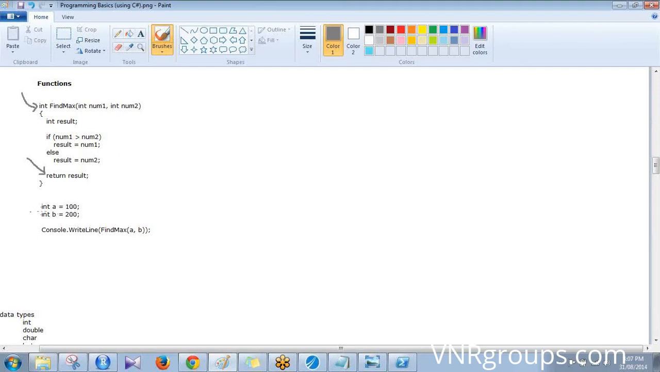So I'm here now declaring two variables, int a equal to 100 and int b equal to 200. And I'm saying Console.WriteLine, and to that function I'm passing two values, which will return an integer. So it will print the higher value, the bigger value, which will be b, which is 200. Make sense?